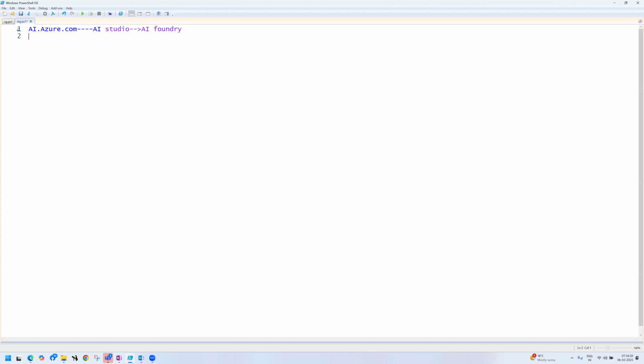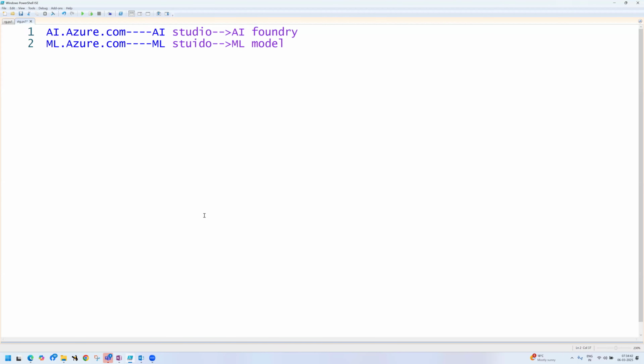The second one is ml.azure.com. This is machine learning studio, used to develop ML models. Got it, Rajan?